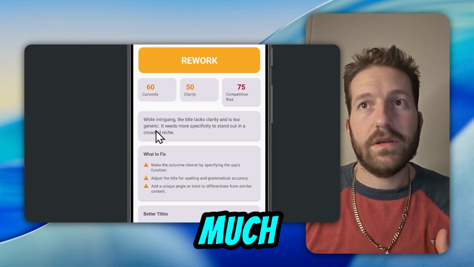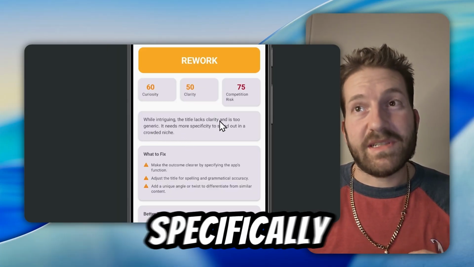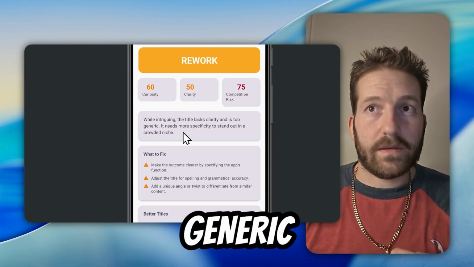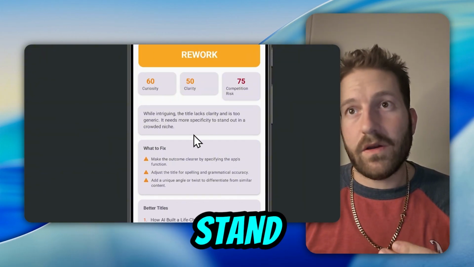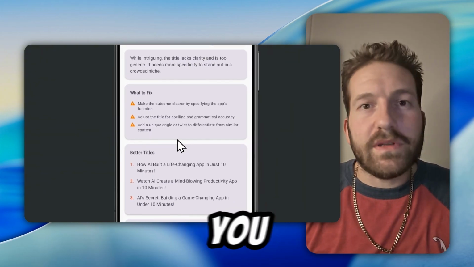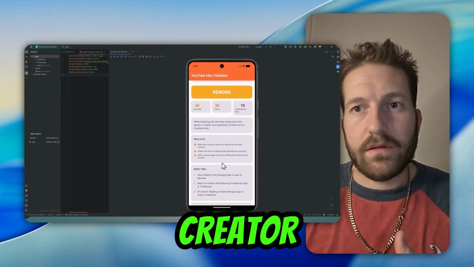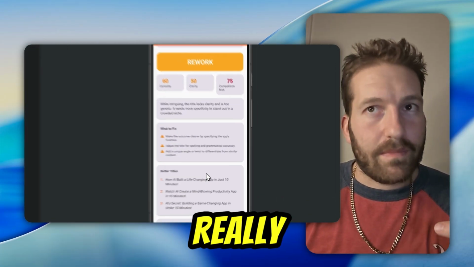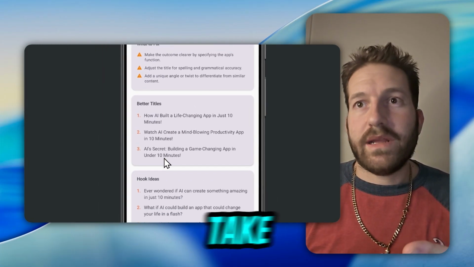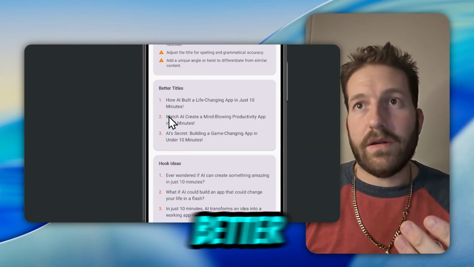There's way too much. So this title specifically lacks clarity and is too generic. It needs more specificity to stand out in the crowded niche, right? What makes you different as a creator? That is what really matters. All right, so now we're going to take a look at the hook ideas and the better titles.